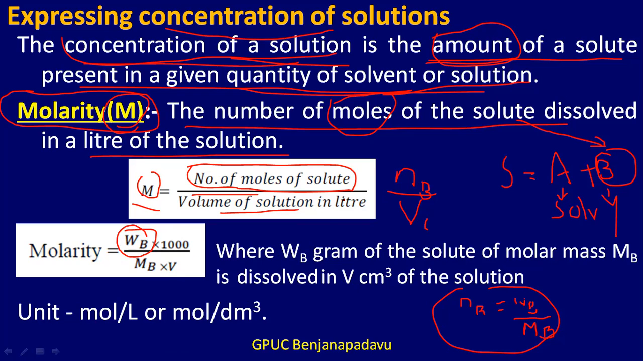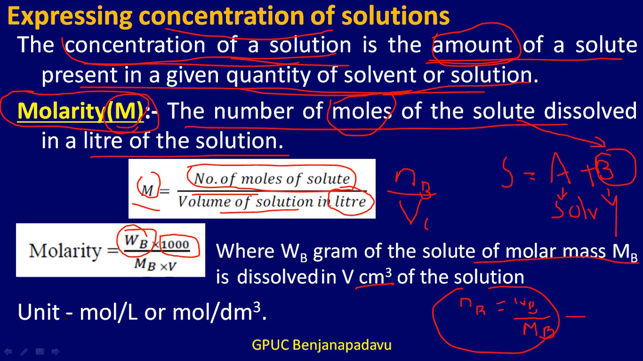Here V should be in liter. If the volume of the solution is given in milliliter, then it has to be multiplied by 1000, because the amount must be dissolved in a liter of the solution. So molarity can also be expressed mathematically as WB into 1000 divided by MB into V, where WB is the gram of the solute of molar mass MB dissolved in V cm cube or V mL of the solution.